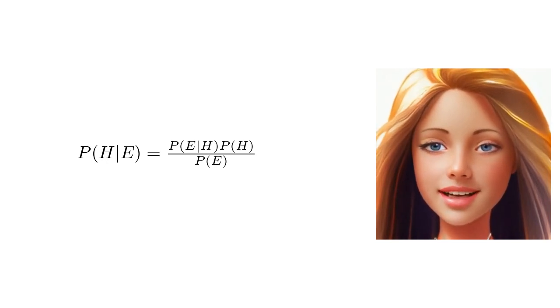There are 2 cases in which E occurs. The contestant chooses the car, and Monty opens any door to show a goat. The contestant chooses a goat, and Monty opens the other goat door. In both cases, Monty opens a door with a goat, making the probability of E 1. Now we can calculate the posterior probability, that is, the probability that the car is behind the door I chose, after observing Monty showing a goat.